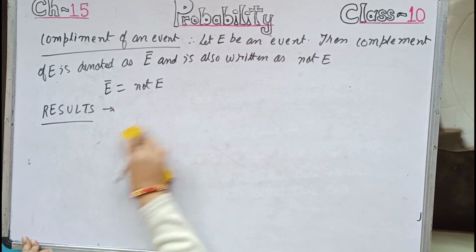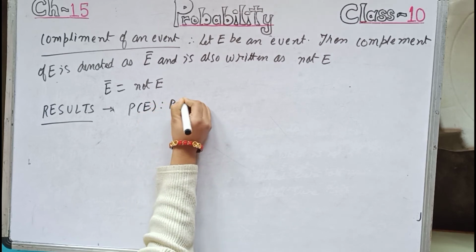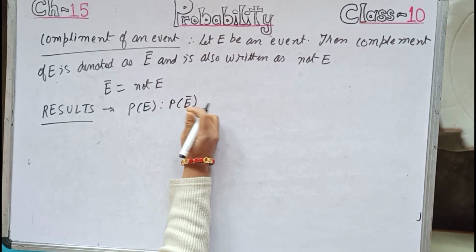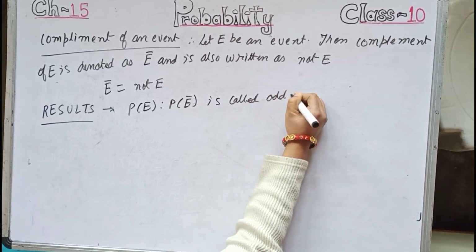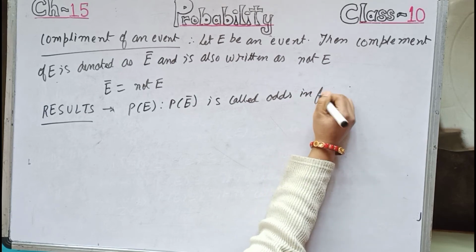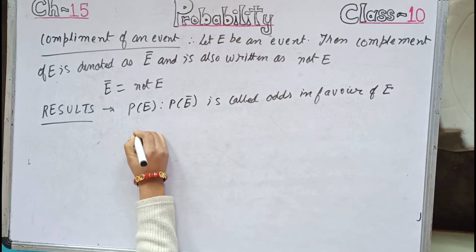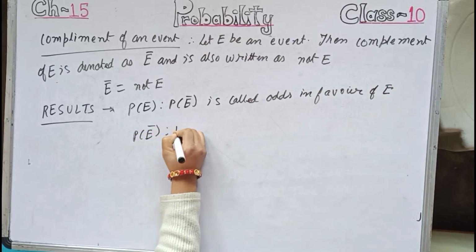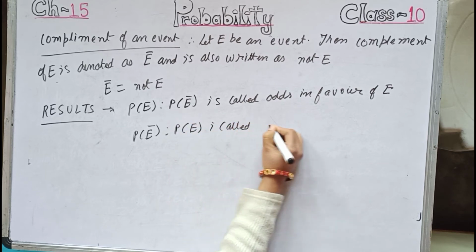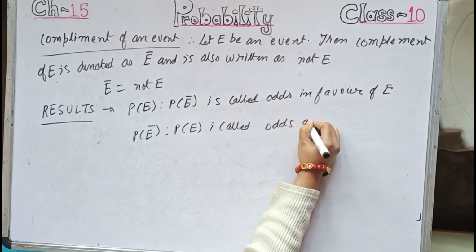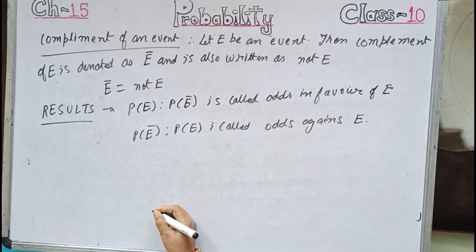And one more note you can write. Number 5, PE ratio PE bar is called odds in favor of E, and PE bar ratio PE is called odds against E. Okay.